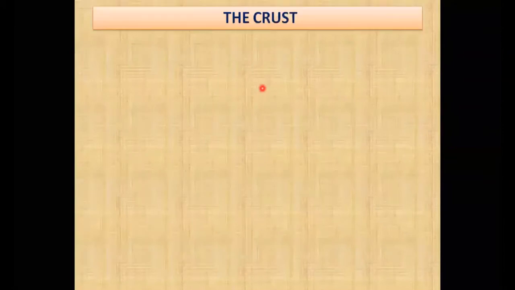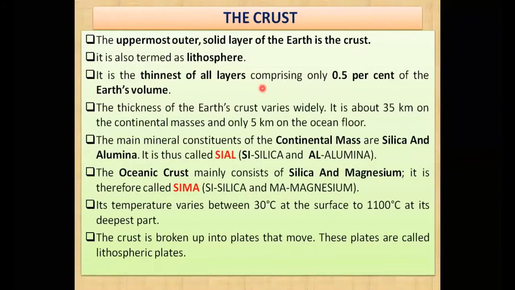So here are a few details, my students, that are written also, that I showed you with the help of the image. Let us see, the uppermost layer, that is the solid layer of the earth, is the crust. So the crust is the only solid layer. Below the crust is the mantle, which is viscous and semi-liquid, and below that is another thing, that is the core. And this uppermost layer, the crust, is also known as the lithosphere, and it is the thinnest of all the layers. यानी सबसे पतला layer यही होता है.